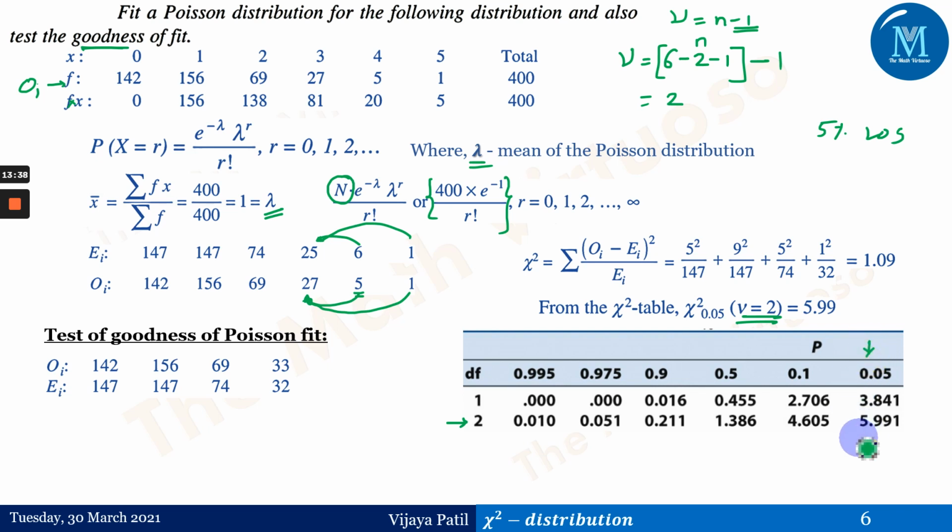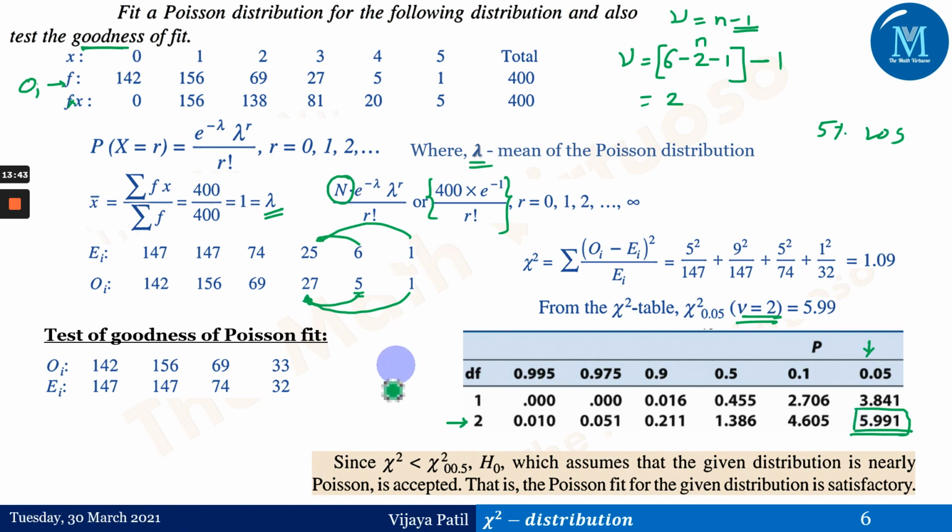So we have got the value 5.991 as the chi-square tabulated value. Again, we have got 5.99 and we have got the calculated value 1.09. Since this chi-square is less than chi-square 0.05, H0, which assumes that the given distribution is nearly a Poisson distribution, will be accepted. That is, a Poisson fit for this given distribution is satisfactory.